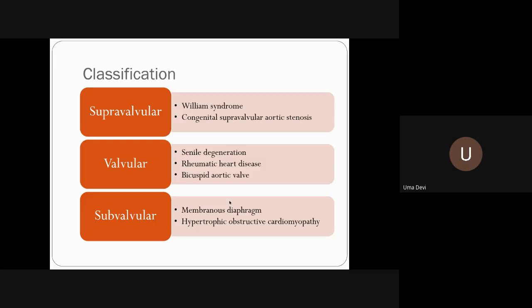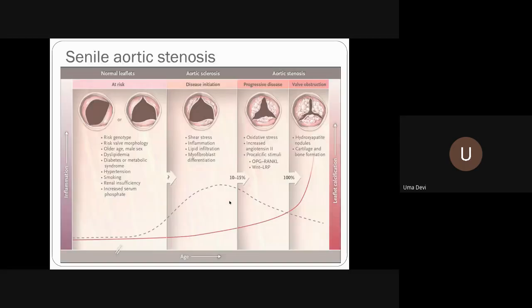Subvalvular, of course, HOCM, as rightly pointed out, and the membranous diaphragm. Now the most common thing is your senile aortic stenosis. This bicuspid aortic valve itself becomes a risk for premature atherosclerotic changes.